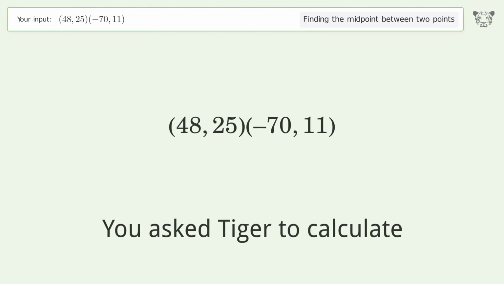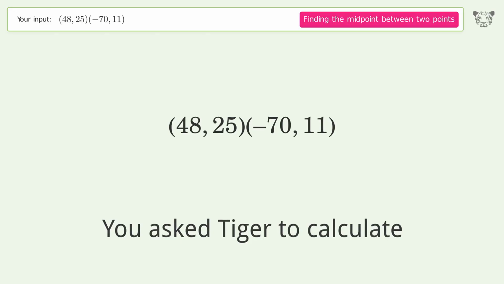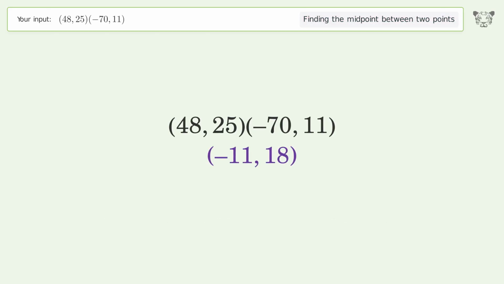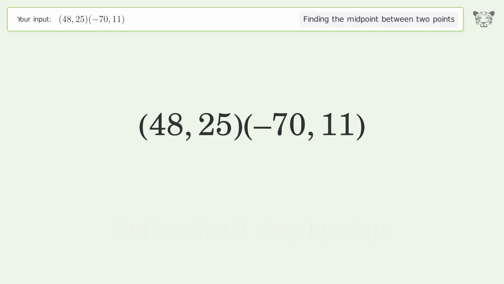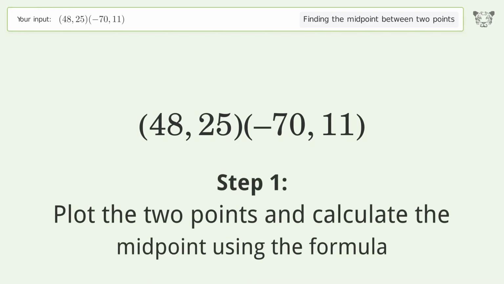You ask Tiger to calculate. This deals with finding the midpoint between 2 points. The midpoint between the 2 points is -11,18. Let's solve it step by step. Plot the 2 points and calculate the midpoint using the formula.